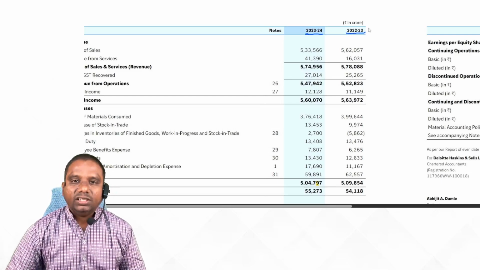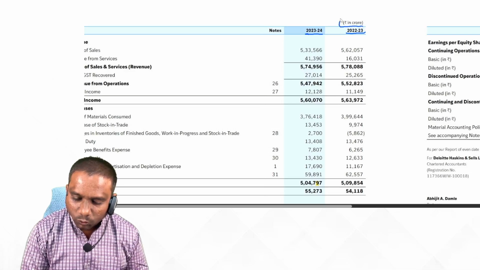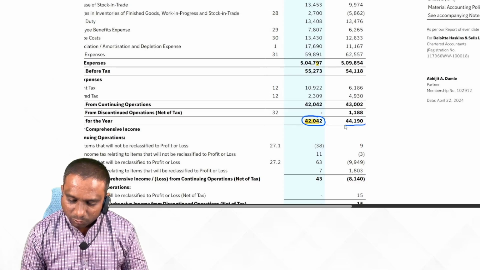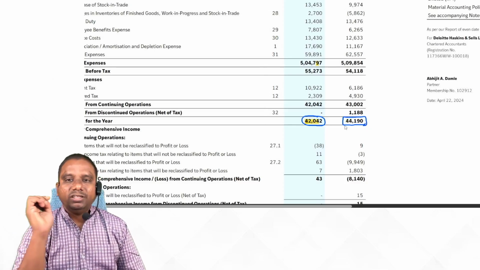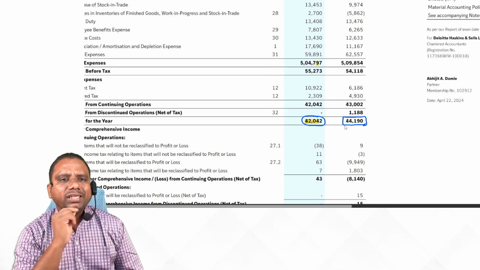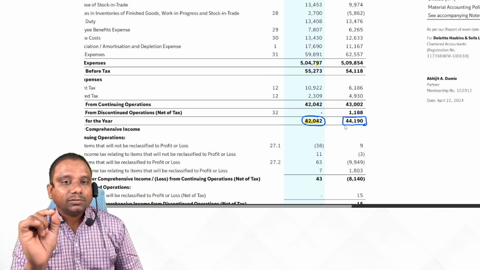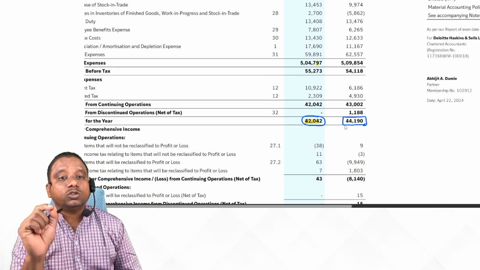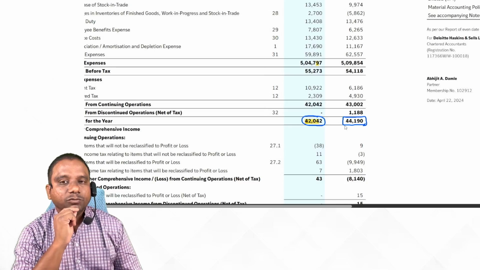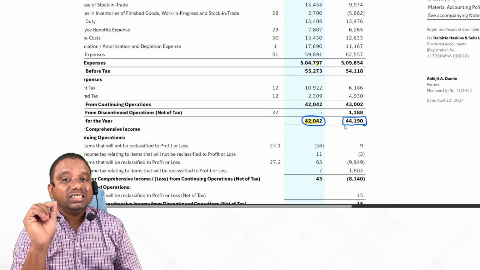Here they said rupees in crore. 44,190 crore profit they have earned in the previous year. So how is Reliance Industries saying that we have earned this much profit in the year 2023-24 and 2022-23? How is it possible?